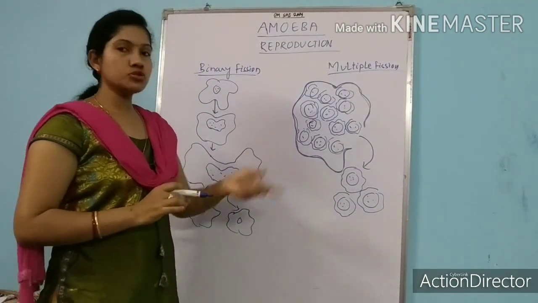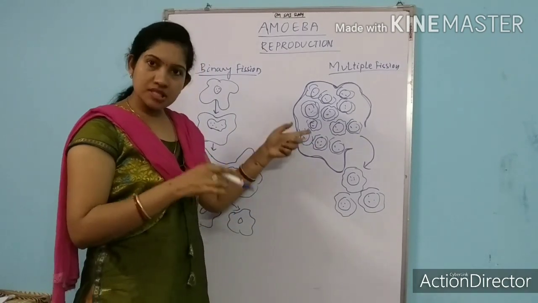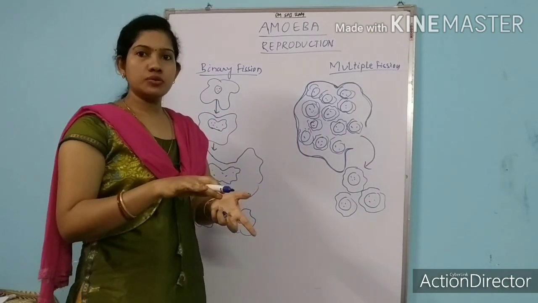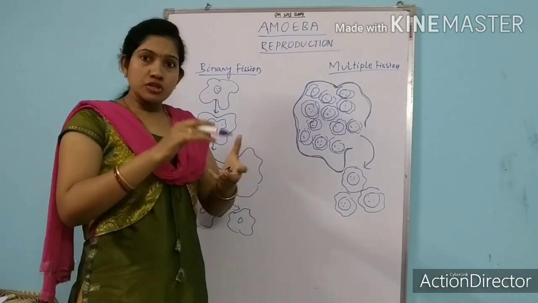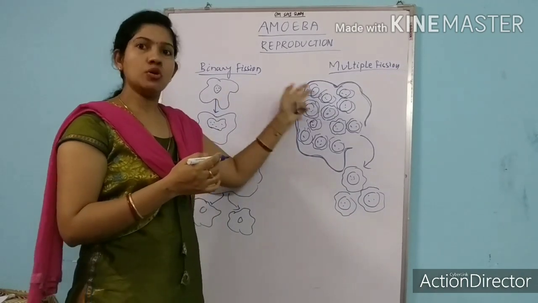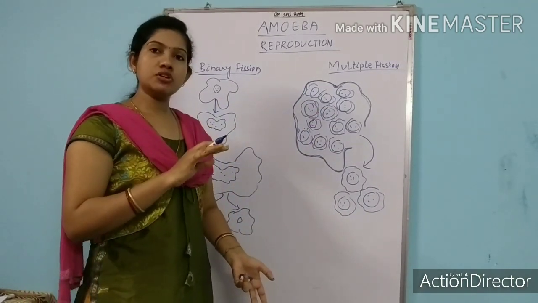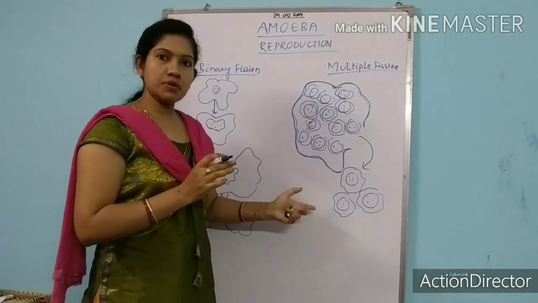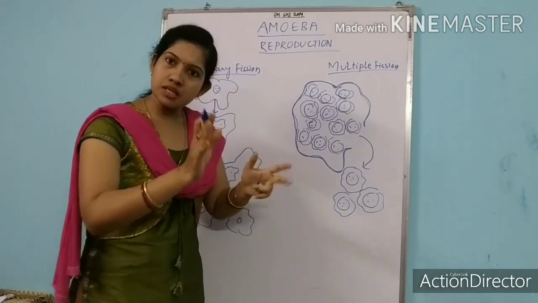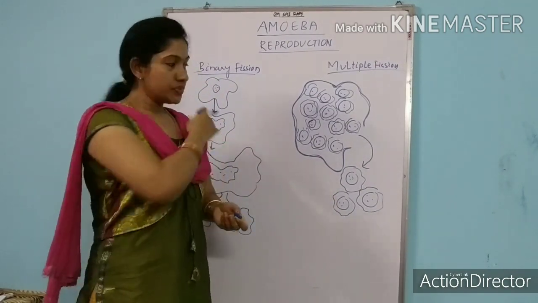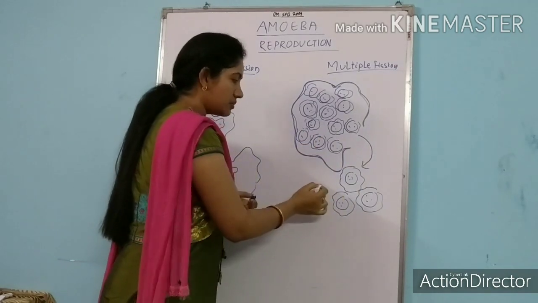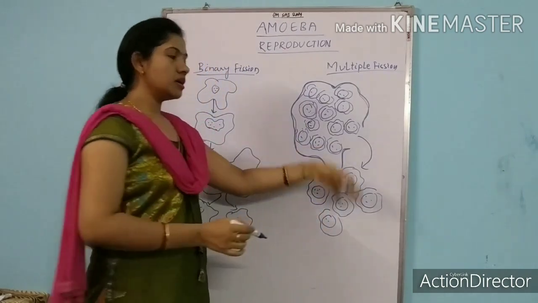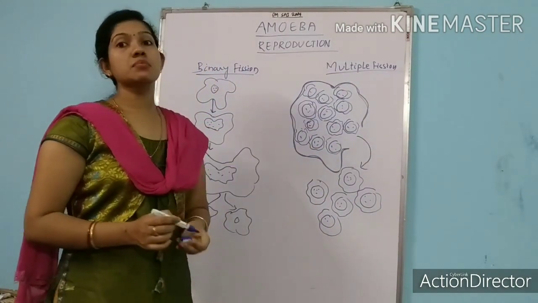See here students, repeatedly I am saying daughter amoebas. So do not think they will produce only daughters. The offspring or the child are generally represented by daughter amoebas, daughter bacteria. So these are the modes of asexual reproduction. In some other topic I will discuss sexual reproduction and asexual reproduction. So here the daughter amoebas, or the child amoebas, will come out of the body of the parent amoeba. This process we call multiple fission.